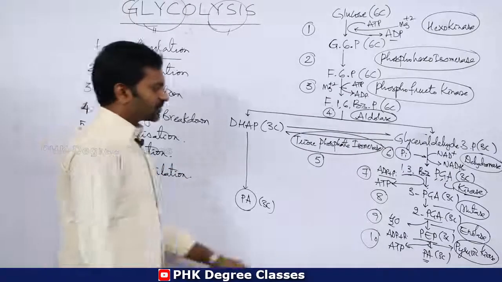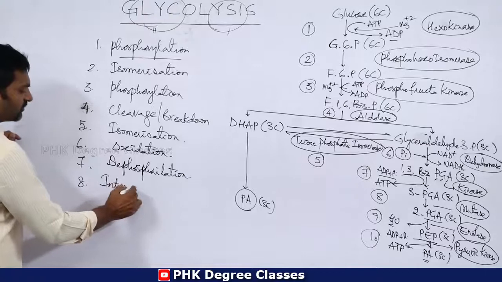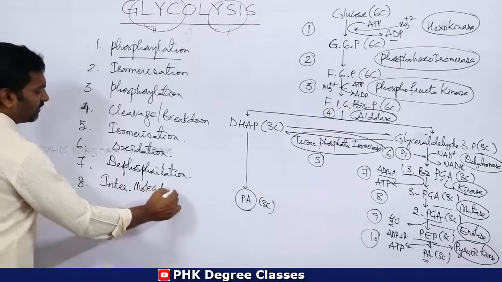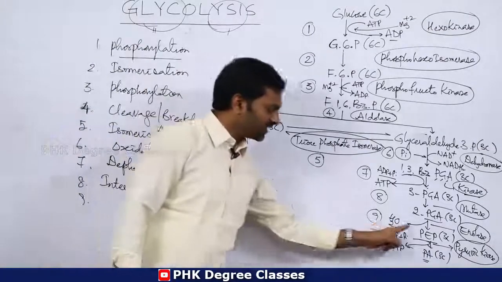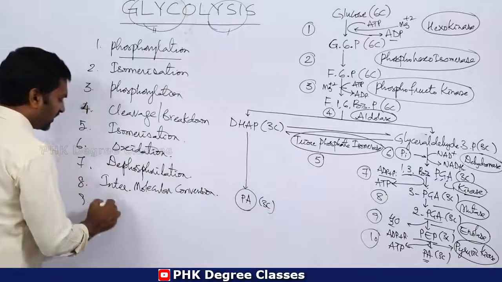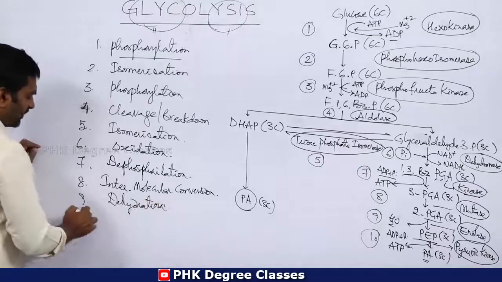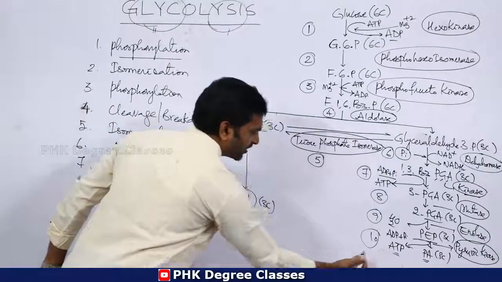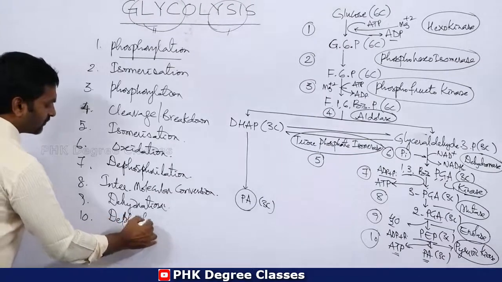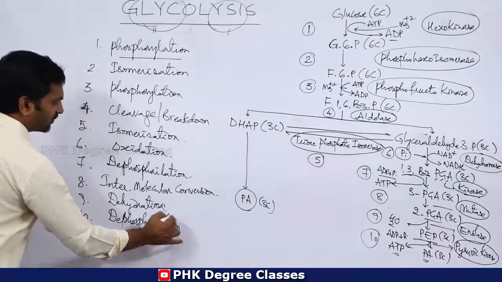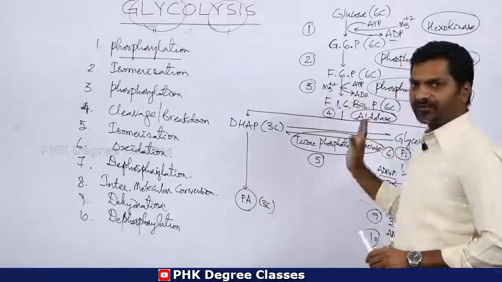Then the eighth is called intermolecular conversion. Then the ninth one, a water molecule is removed, hence it is dehydration. Finally we have the formation of ATP, that is dephosphorylation. Clear? So these are the reactions in the glycolytic pathway.